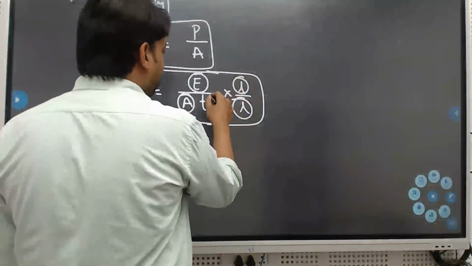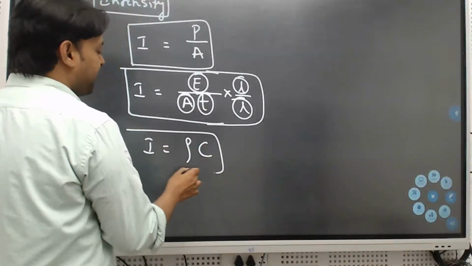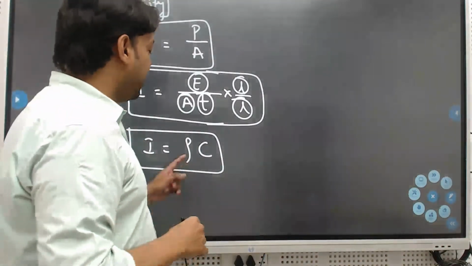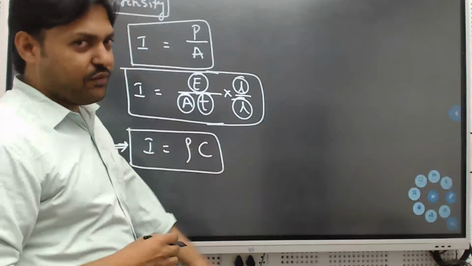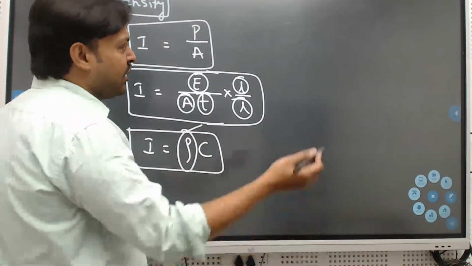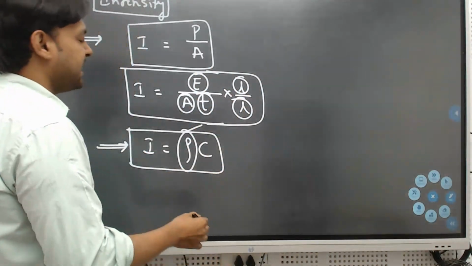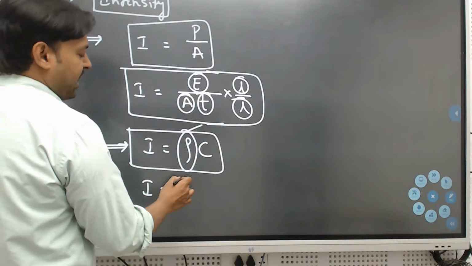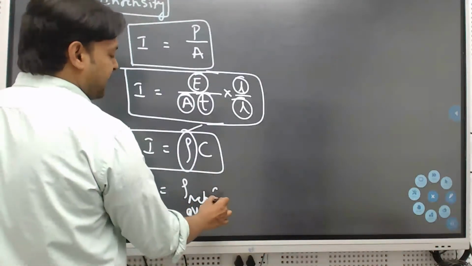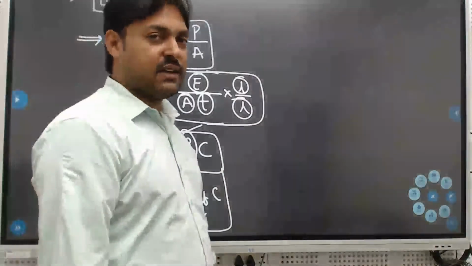And length by time is nothing but speed, the speed of electromagnetic wave. A very, very important formula: I equals energy density times speed of light. The energy density formula we already discussed. So if they consider the pure wave, then I equals net average energy density multiplied with C.